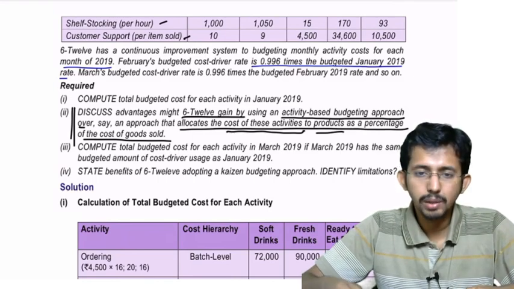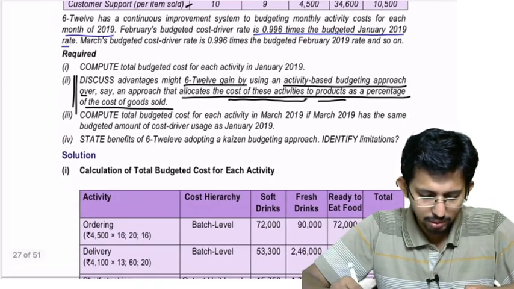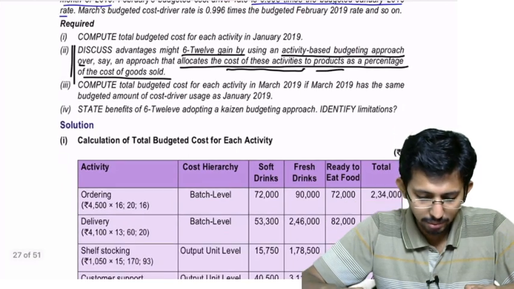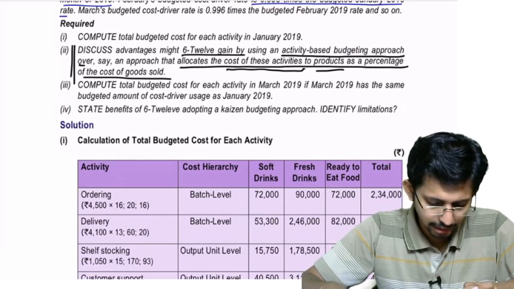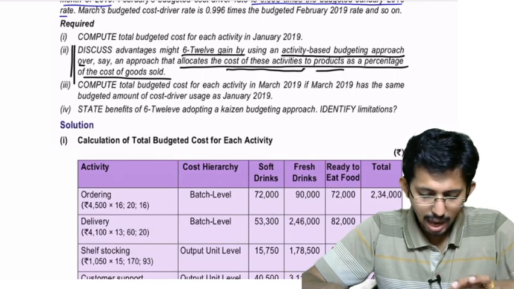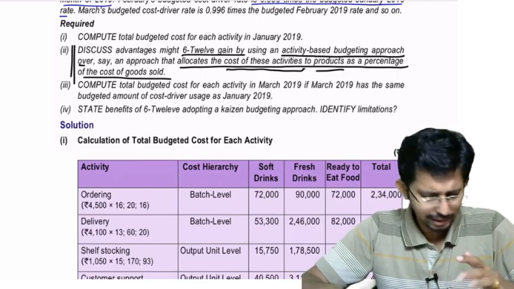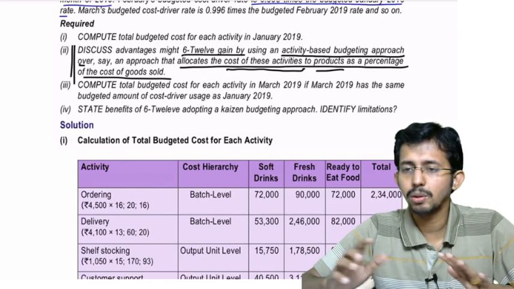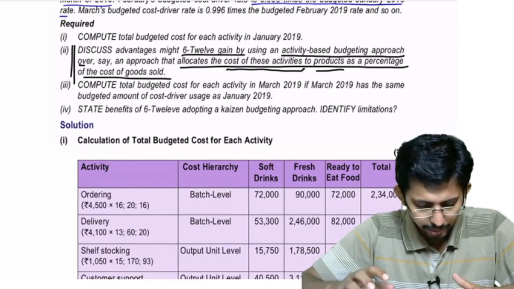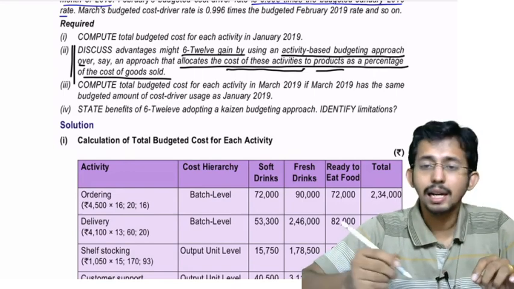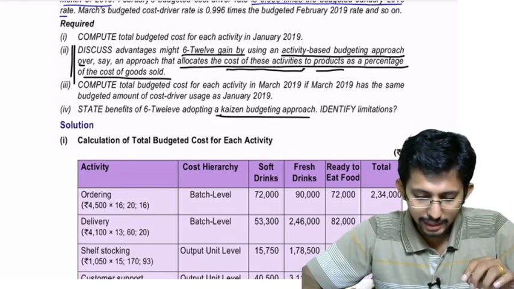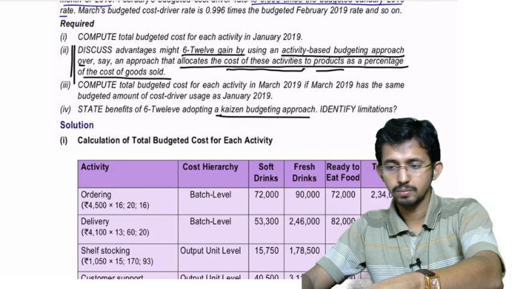Now, the third one will be compute total budgeted cost for each activity in March 2019, if March 2019 has the same budgeted amount of cost driver usage as in Jan 2019. It's basically a calculation part only. State benefits of 612 adopting Kaizen budgeting approach. Yes, this is what we saw. Kaizen budgeting approach, and identify any limitations. Okay, right.